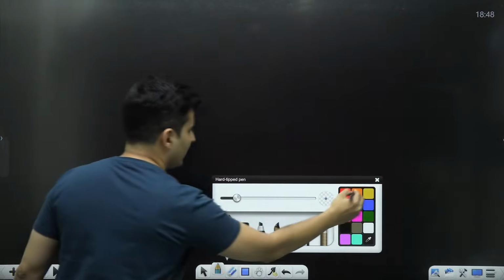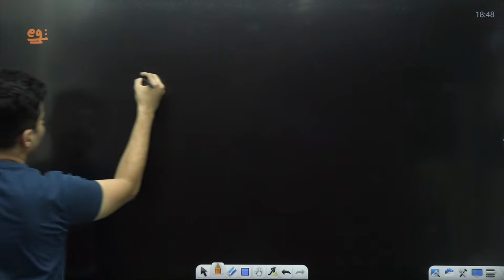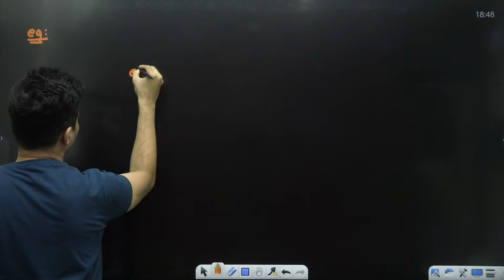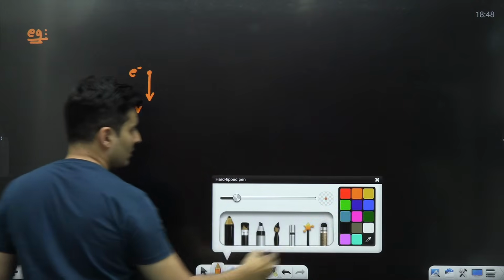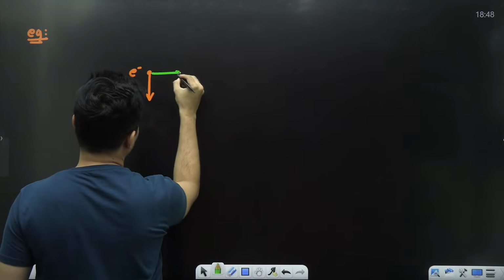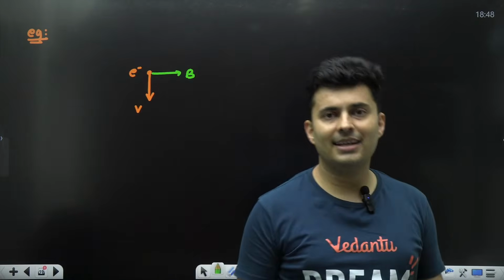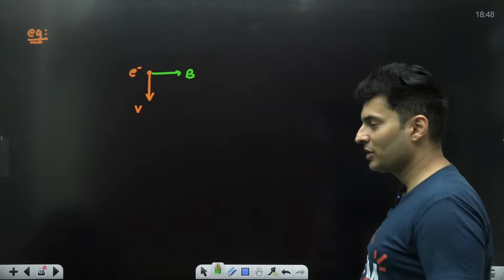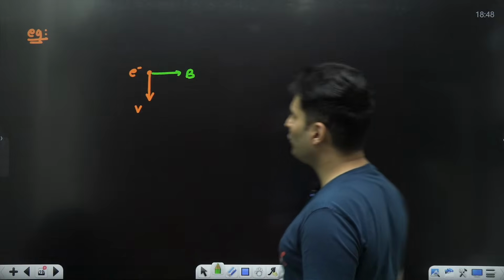Let's take another example over here. It is given to you that it is an electron and that electron is going downwards, and it is told to you, listen, the magnetic field is right over here. Can you figure out where is the direction of the magnetic force? Quickly think and tell me. Where is the direction of the magnetic force?